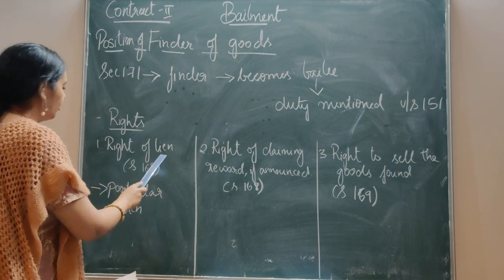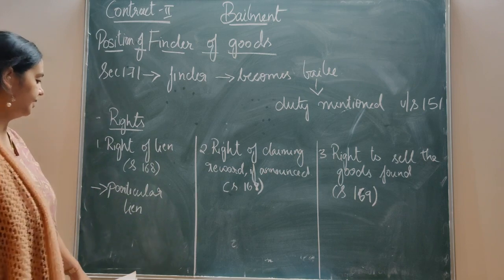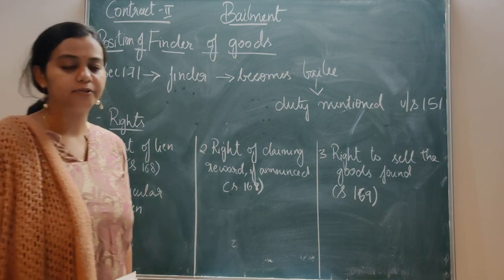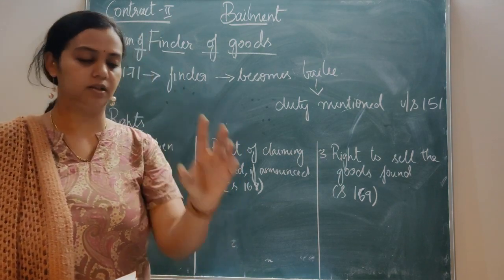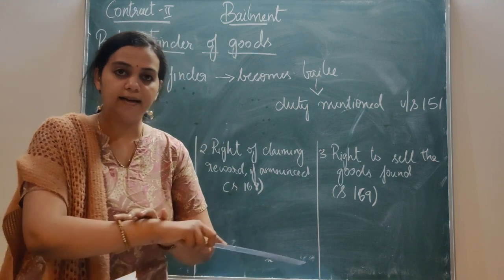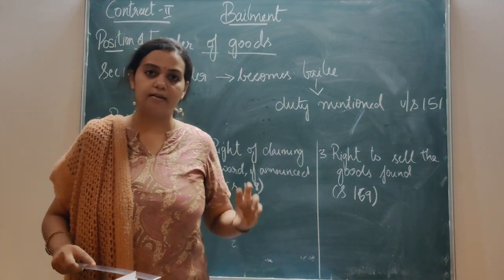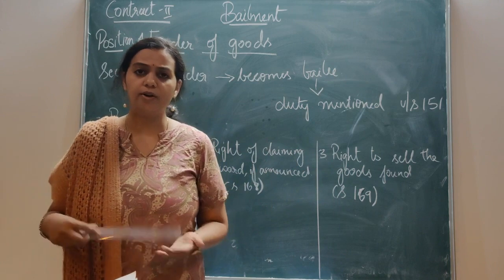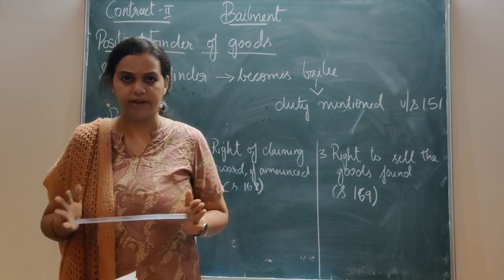First one, the right of lien, which is given under section 168. Always remember, he has found only one good. If, suppose, this bangle is lost, he has just found a bangle. So it is his duty to return that bangle to the owner. That's it.